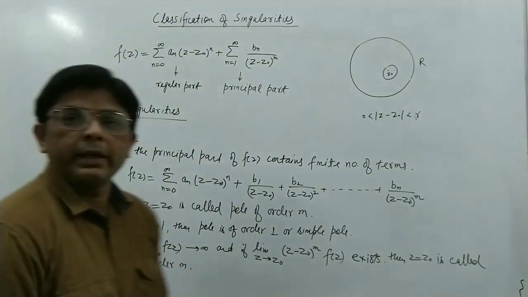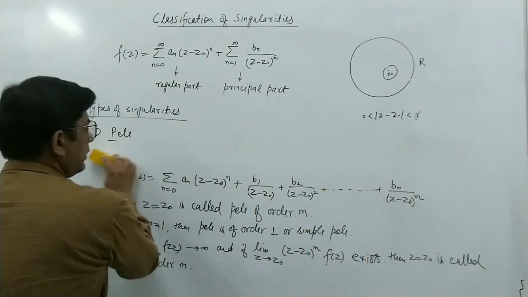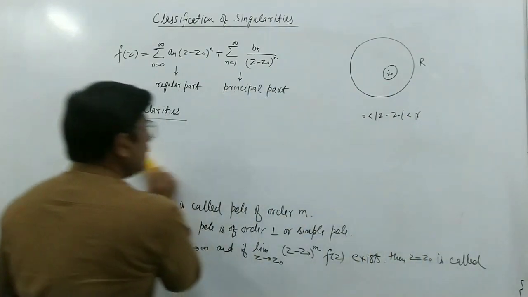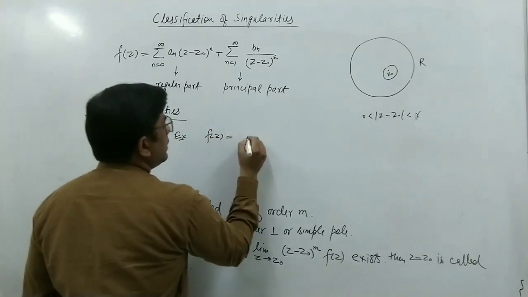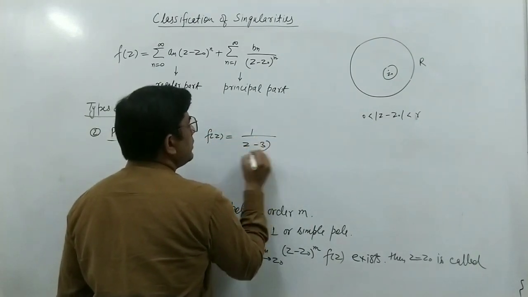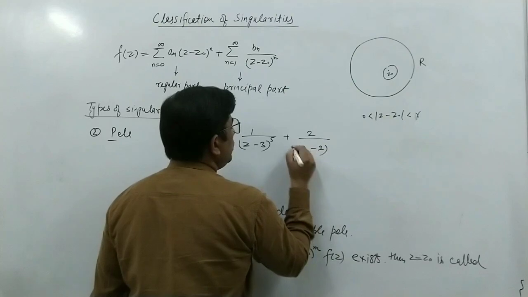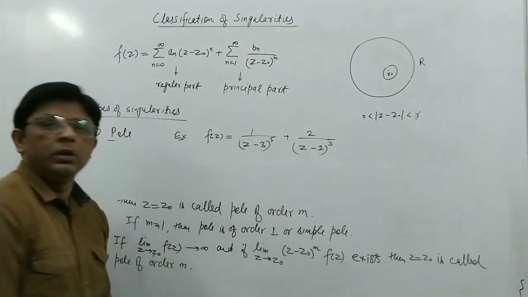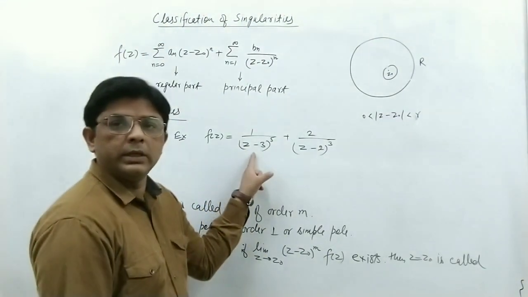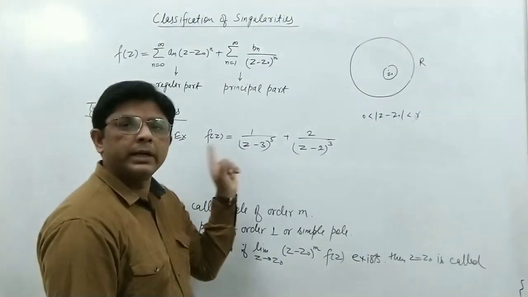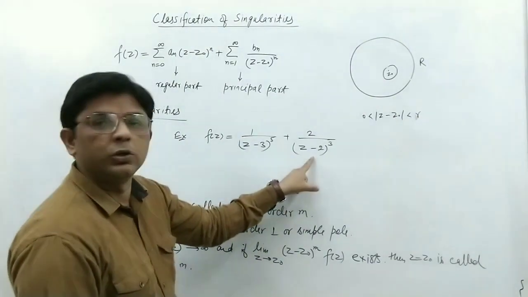Okay, so we can now take an example. Suppose we take a function like this: f(z) is equal to 1 upon (z minus 3) to the power 5 plus 2 upon (z minus 2) to the power 3. Here we can see that z equal to 3 is a singular point, because at z equal to 3 the function will not be defined. Similarly, z equal to 2 is a singular point.